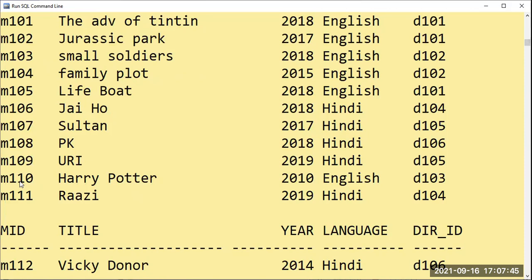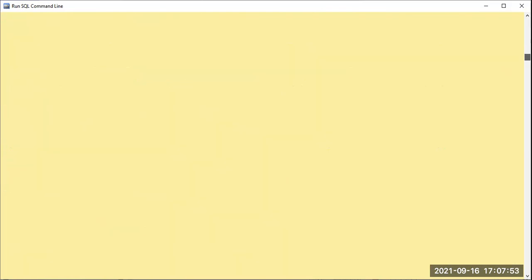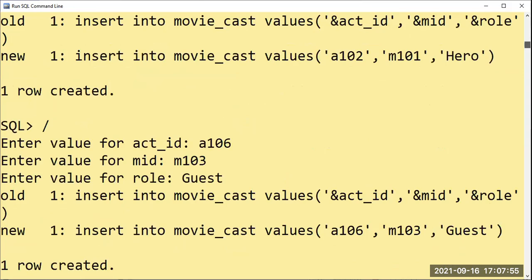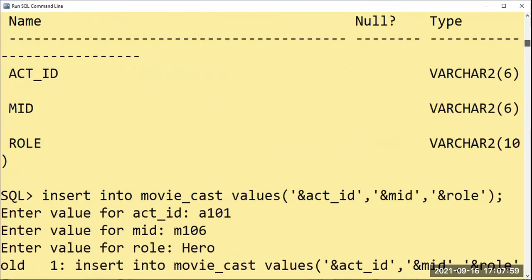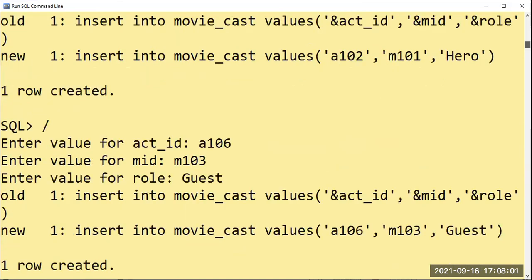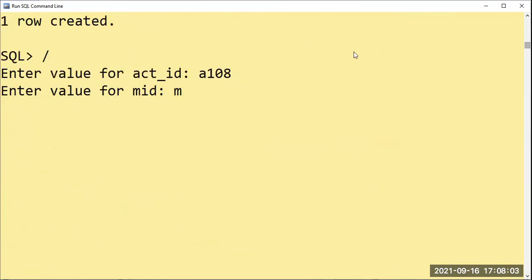I want to give for Harry Potter, that is M110. I've written, but I'm not sure what values are being shuffled in my notebook in this table here. What was that? M110? Harry Potter and the heroine.